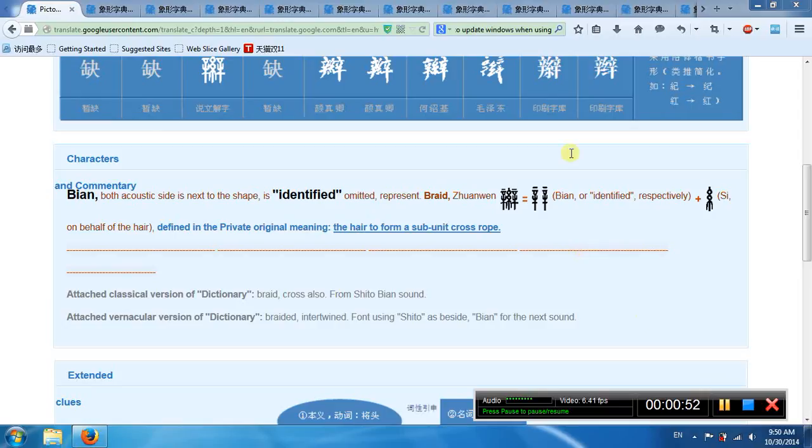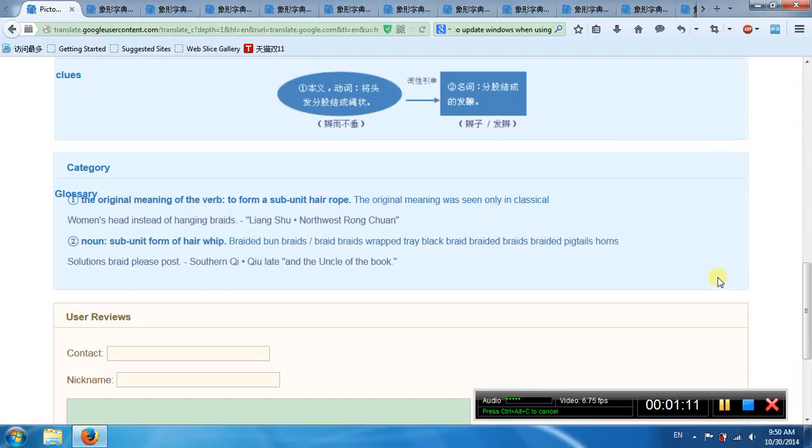So this is bian. This character has 2 parts. This part means identify. This middle part means hair. So its meaning is to use hair to form a cross rope, like a bride. So its original meaning is to form a hair rope. Second meaning, to form a hair whip. Bian.